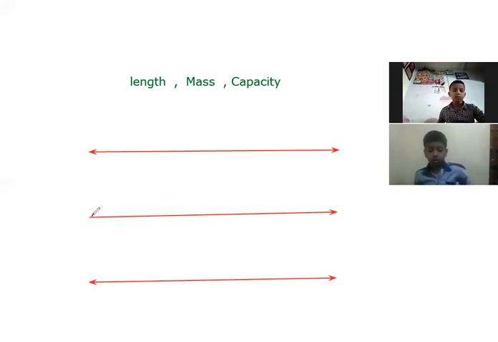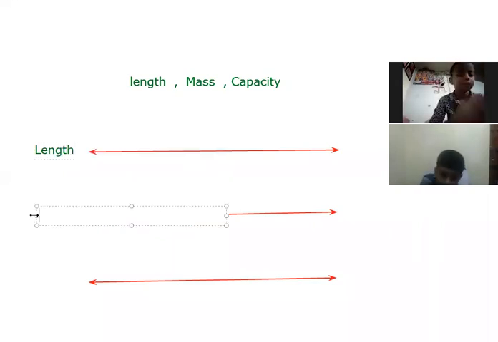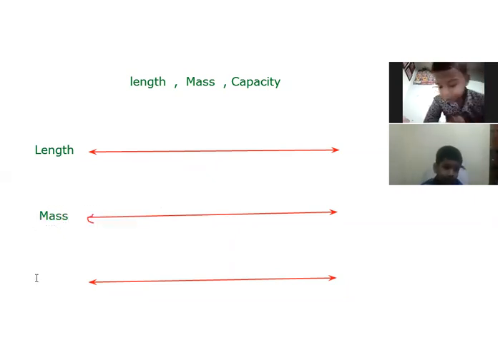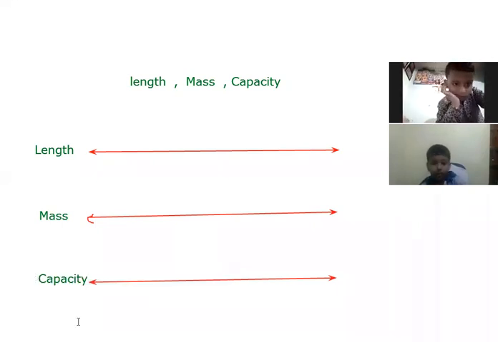So here, the first line denotes length. Side by side, ma'am is going to write down the different purpose of these lines. The first line is for length. The second line is for mass, which means the weight of solids. And the third one is for capacity. Is it clear? Yes. Capacity means the weight of liquids. Very nice.